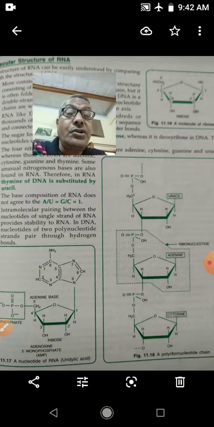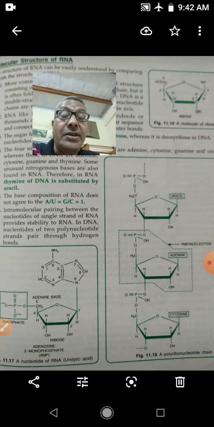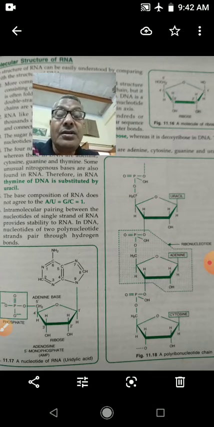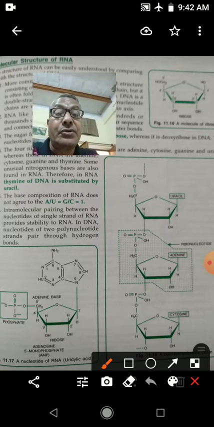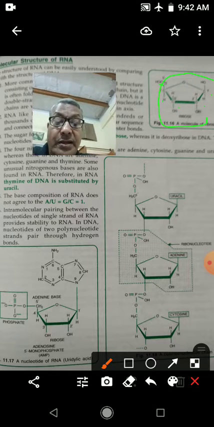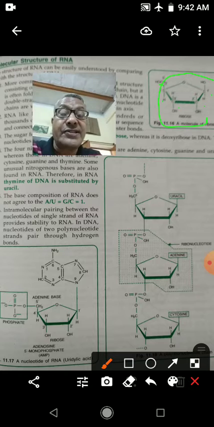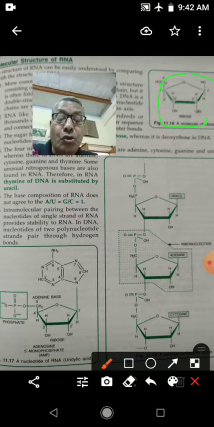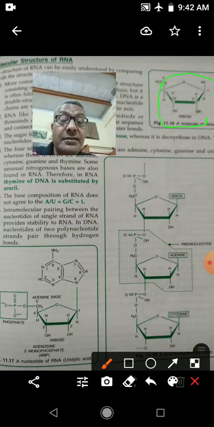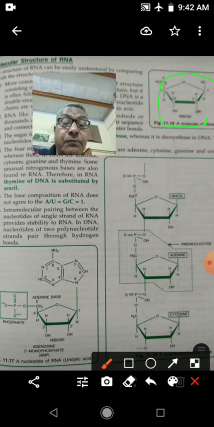So children, you have studied the pentose sugar, ribose is found. So this is the structure of pentose sugar, ribose. It is made up of 5 carbons, 1, 2, 3, 4 and 5. Its molecular formula is C5H10O5.